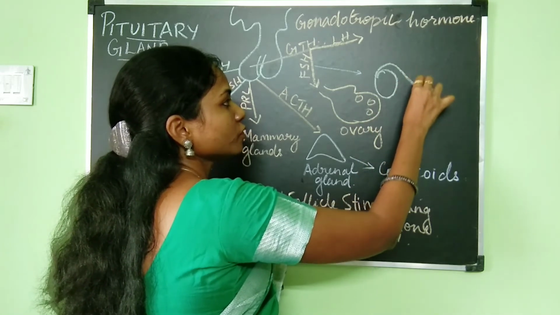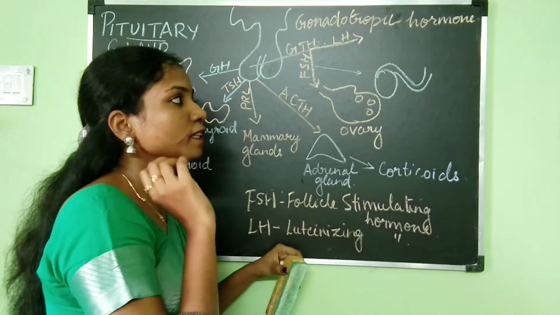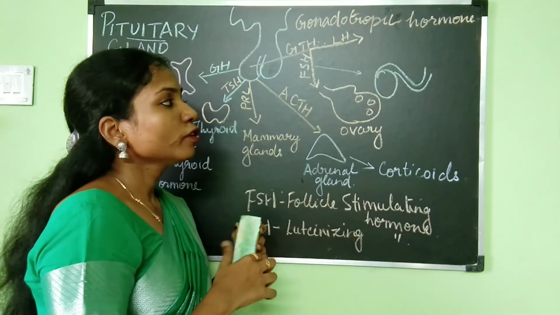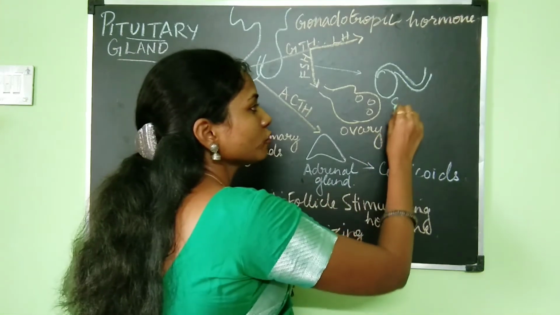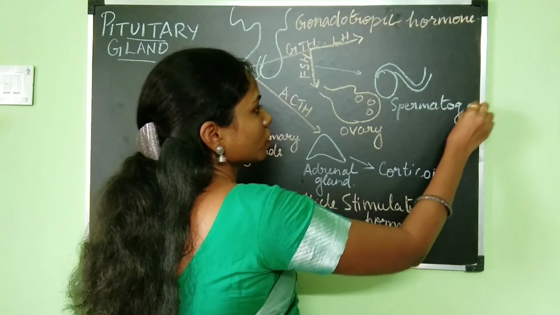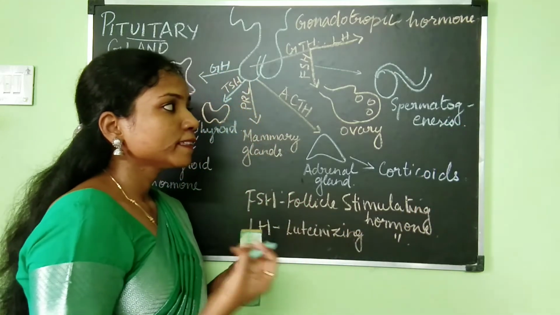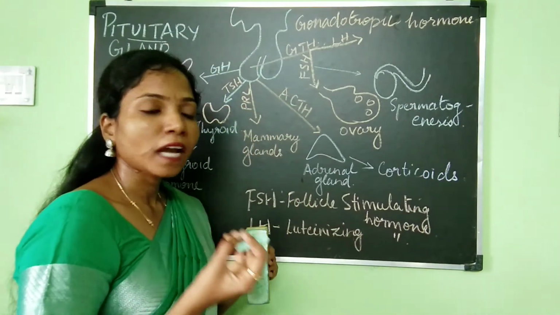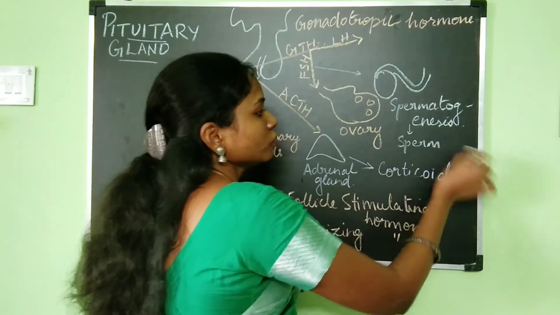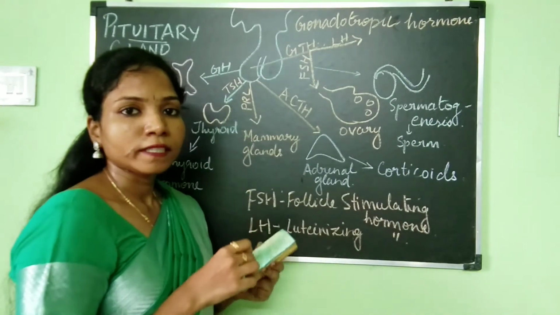So what is FSH going to do in the testis? What is the role of FSH in the testis? The role of FSH in the testis is that it is going to help during spermatogenesis. Spermatogenesis is the formation of the male gamete, which is the sperm. So for the formation of the sperm, the FSH hormone is needed.